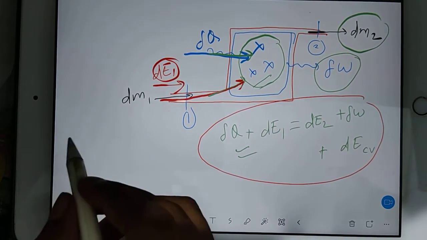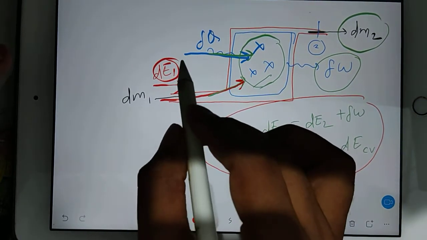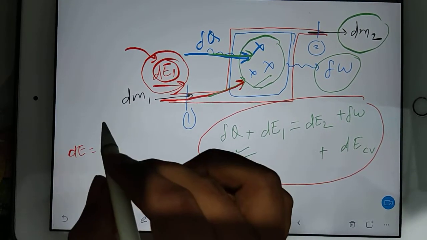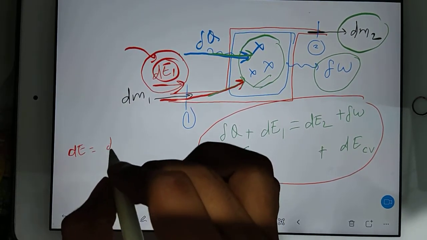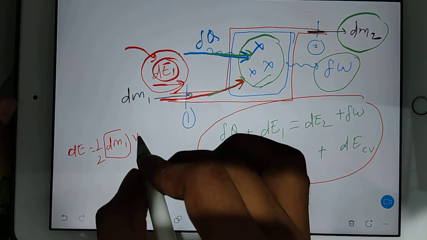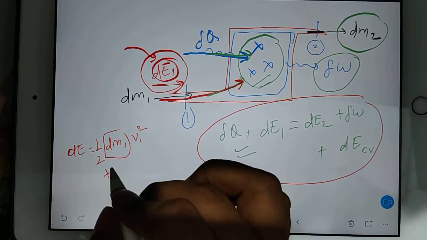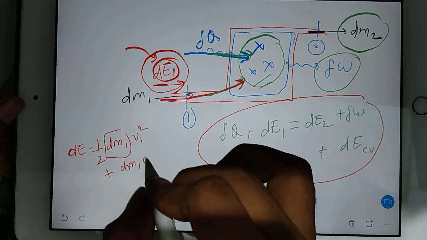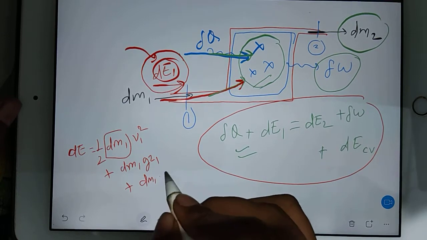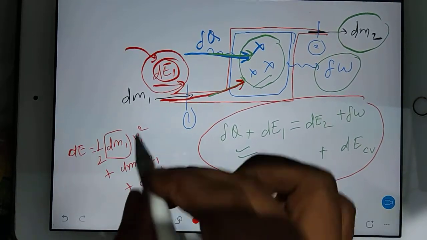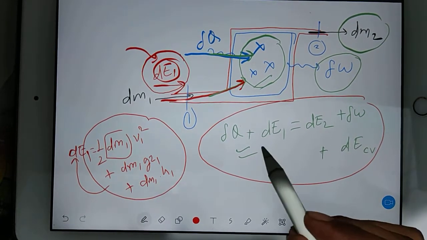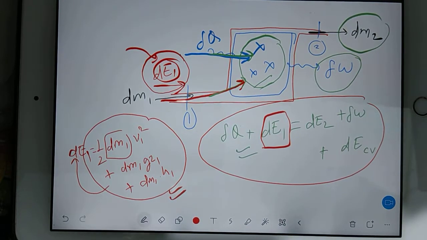If I want to find out the total energy which is entering with dE1, it is nothing but the kinetic energy of the small mass dm1, like half m v squared, so ½ dm1 v1², plus the potential energy, dm1 g z1, plus the enthalpy, dm1 h1. These energies are equal to dE1. So I got this dE1 value.